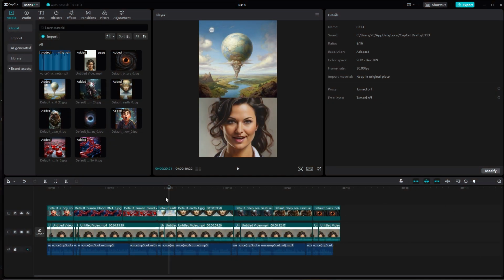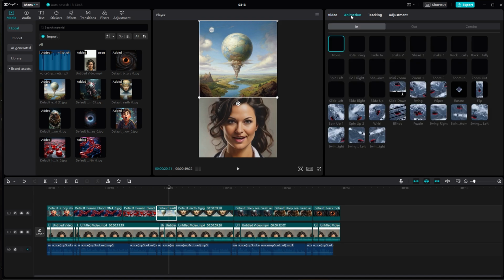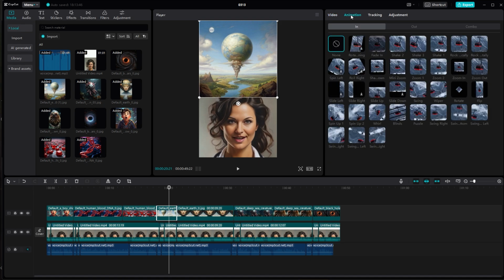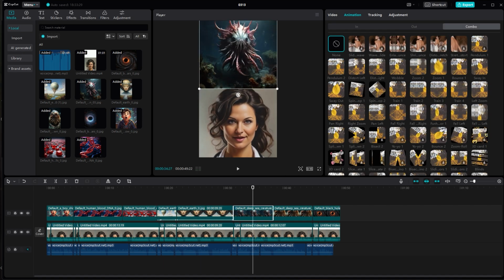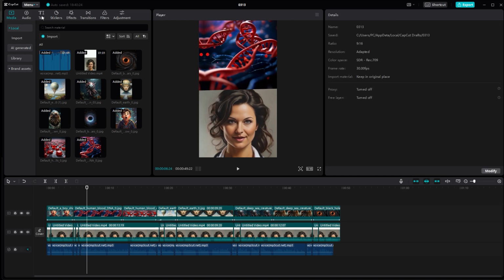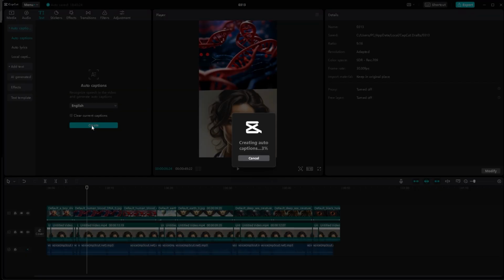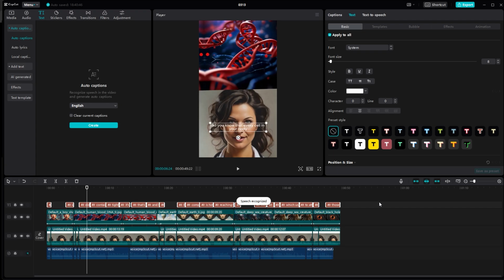Following this, apply sliding animations to these images. Access the Animations tab from the side menu and apply animations to the images. Once the animation part is completed, it is time to add captions. Navigate to the text option in the top menu. Select Auto Captions, choose the English language, and generate the captions. Within seconds, the captions will be generated.